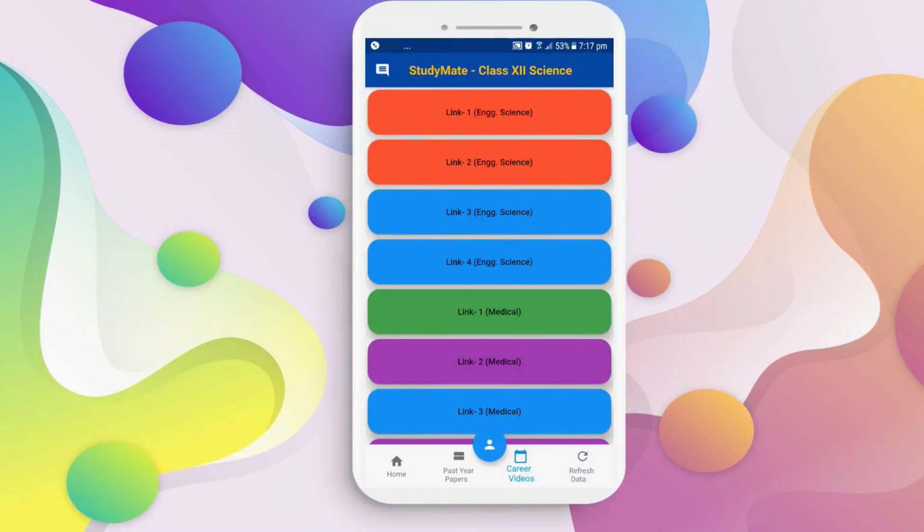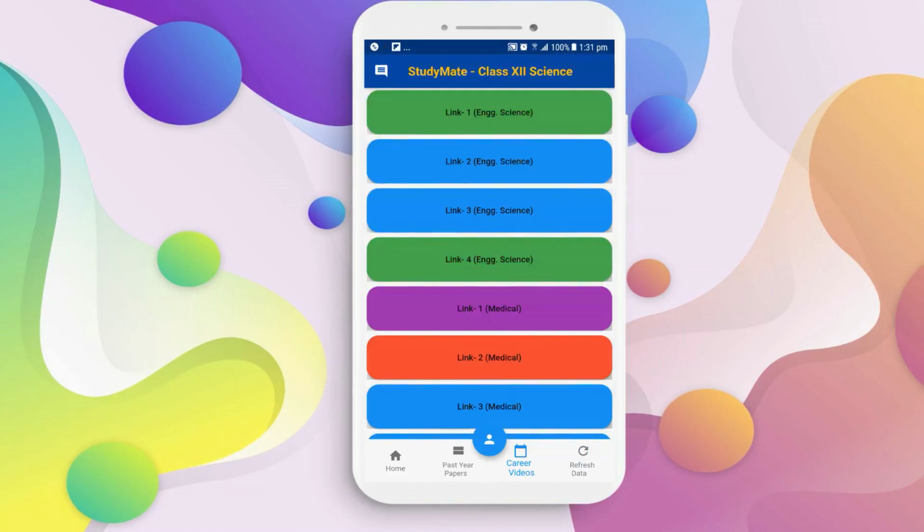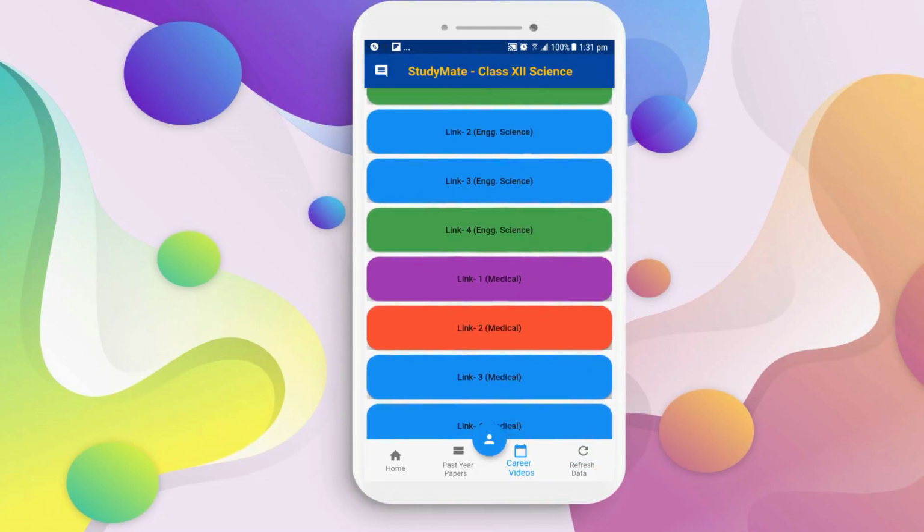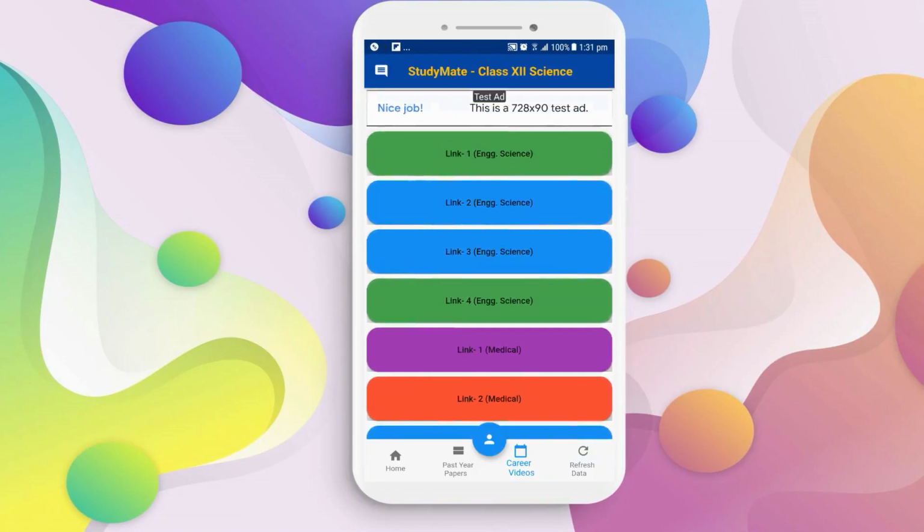Now, as soon as you press on the refresh data tab and go back to career guidance or past year paper, it refreshes automatically. Now the final version of the app will contain some ads, which are scrollable and won't interrupt while viewing textbooks or anything like that.